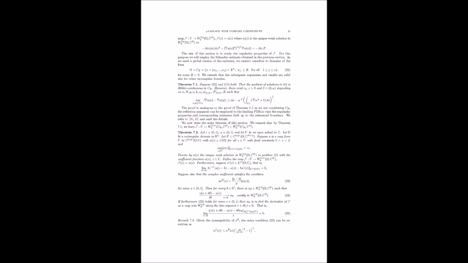Okay, and then definition 5.1 defines the class E of omega, which is the set of coefficient functions a that satisfy all 3 conditions: the representation as a complex function, the ellipticity conditions, and this new condition 7. These are the coefficients for which the existence and uniqueness results hold.